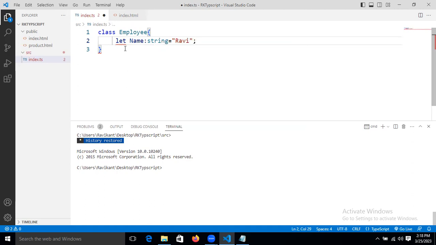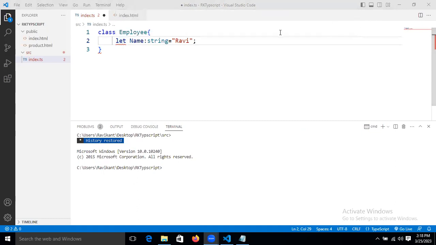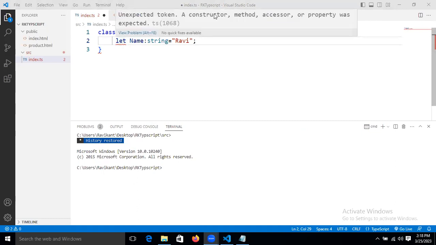Now what is the compiler giving, guys? Just see this. Unexpected token. A constructor, method, accessor, or property was expected.